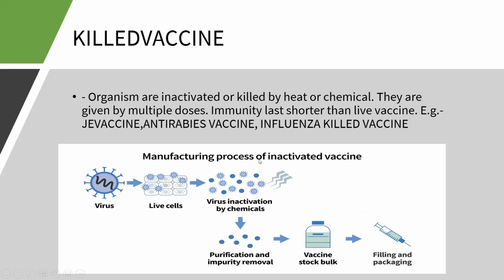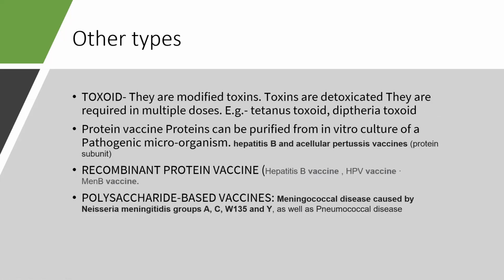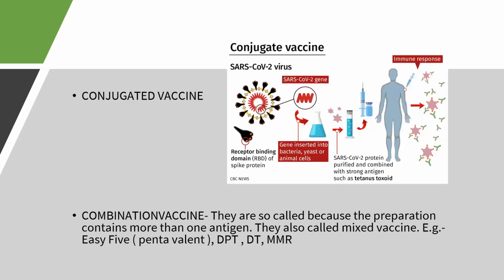Killed vaccines are produced whenever virus-derived vaccines are treated with chemicals and inactivated, and then the vaccine is given to the patient, like JE virus, anti-rabies virus, and influenza virus. Other types are toxoids, protein vaccines which have purified proteins, in vitro cultures, recombinant vaccines like hepatitis B, HPV, and polysaccharide-based vaccines. There are conjugate type vaccines.